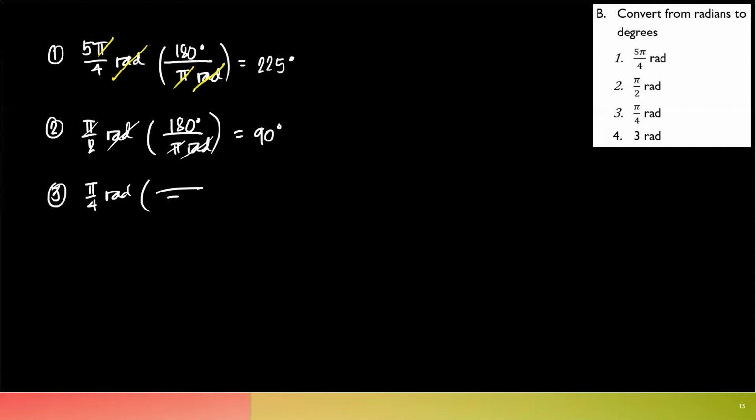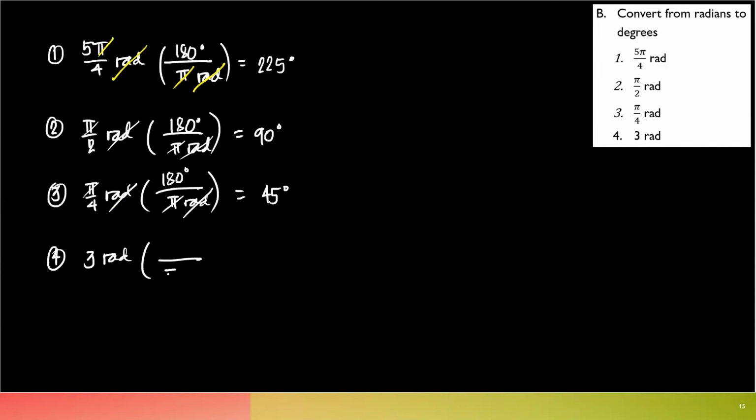Number 3, pi over 4 rad. So this becomes pi rad, and this becomes 180 degrees. You cancel the rad. You cancel the pi. You're left with 45 degrees. Very good. And lastly, some of you might ask, sir, is it possible to have 3 radians without the pi?